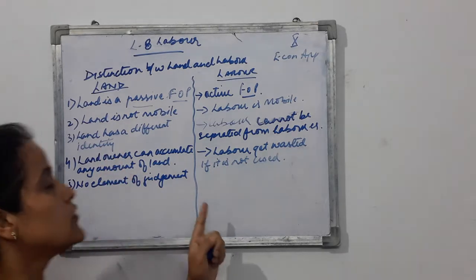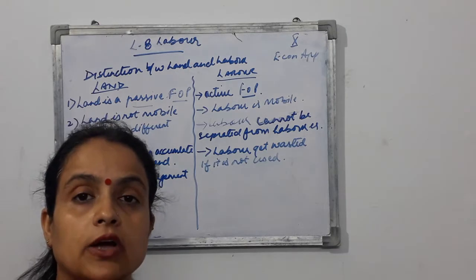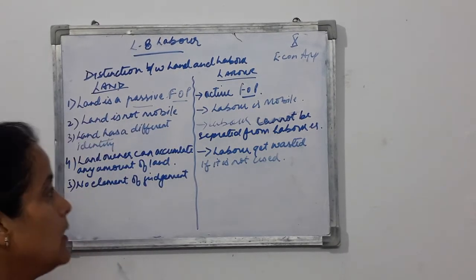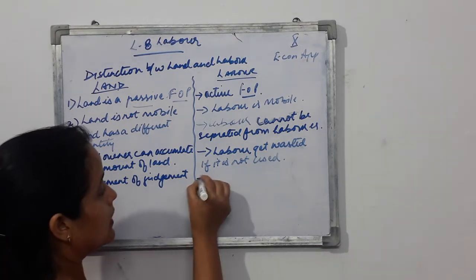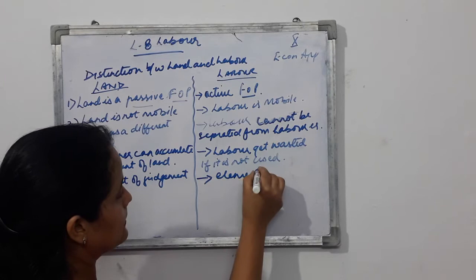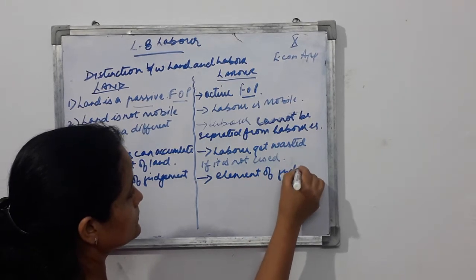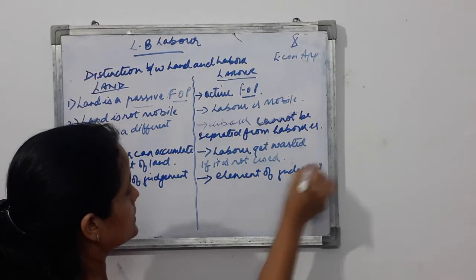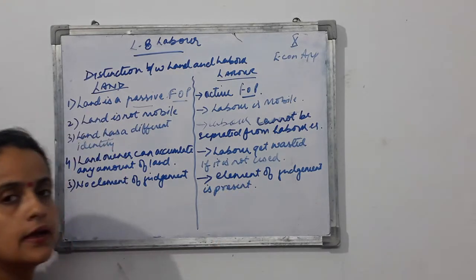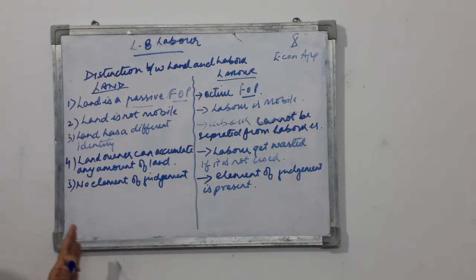But labor is an active factor of production, so there is an element of judgment. That means if something wrong is happening with the labor, he can raise his voice for it. So the element of judgment is present in the case of labor, right?